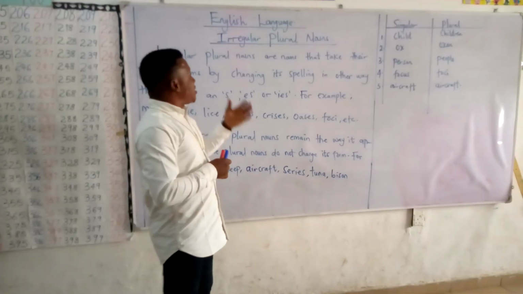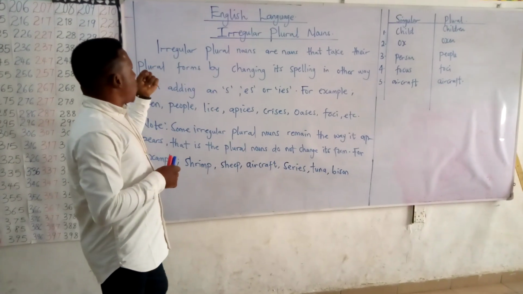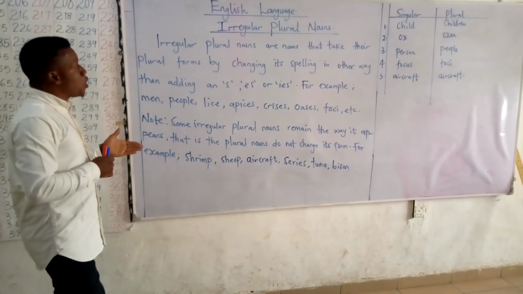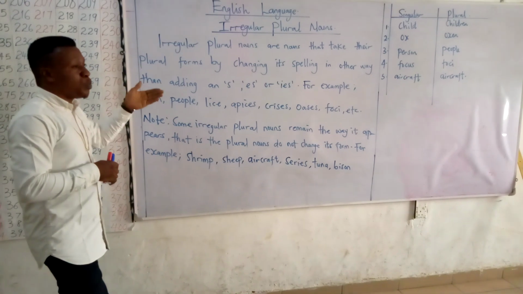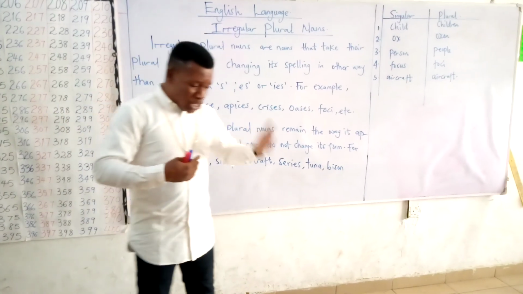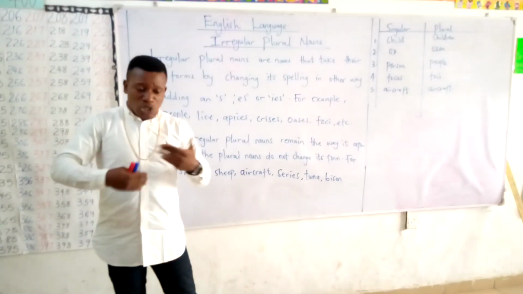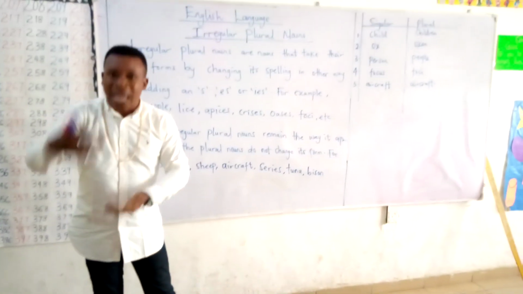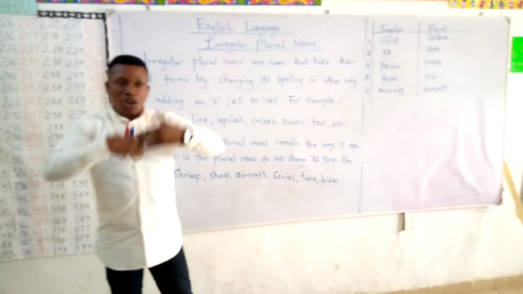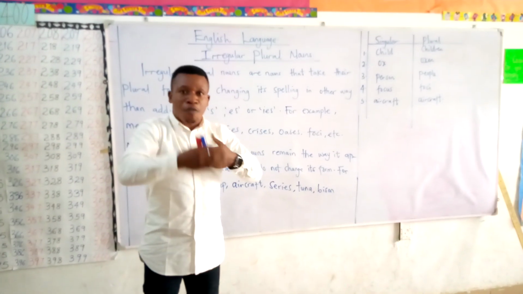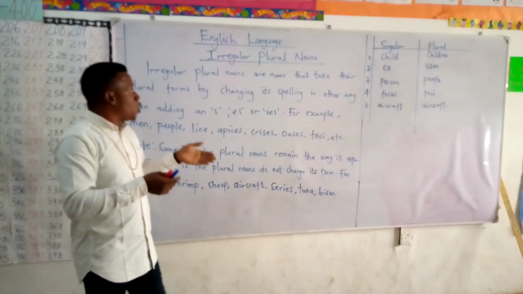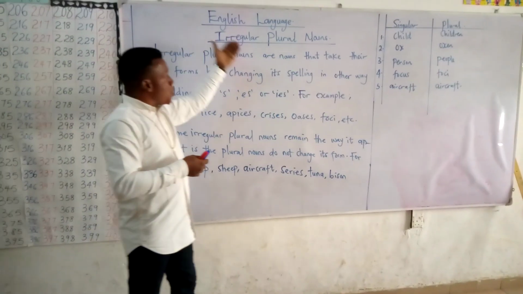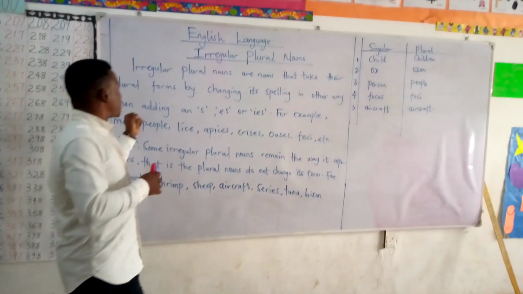Now, for us to understand this properly, we are going to look at some of these words on the board. But before we do this, we're going to take the definition of an irregular plural. When we say irregular, it is not common. It doesn't occur on a regular basis. It's not repeated often and often and often. So that is what we call irregular. So what do we mean when we term these as irregular plural nouns?